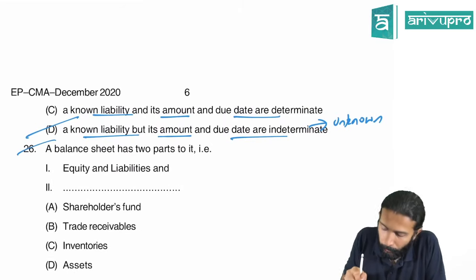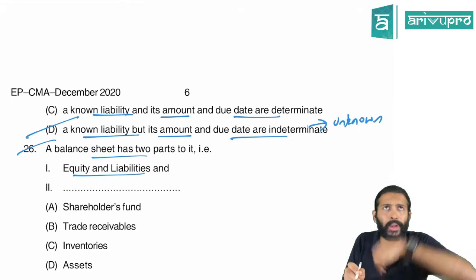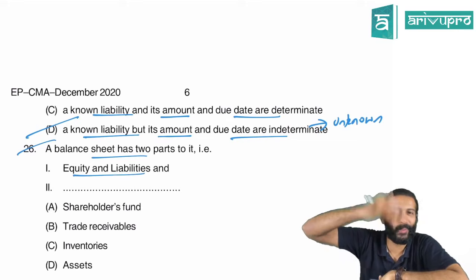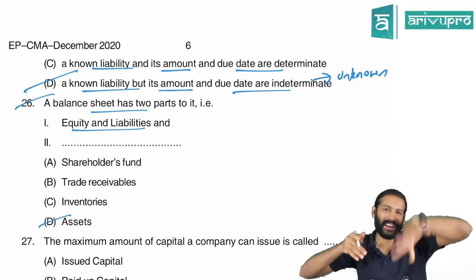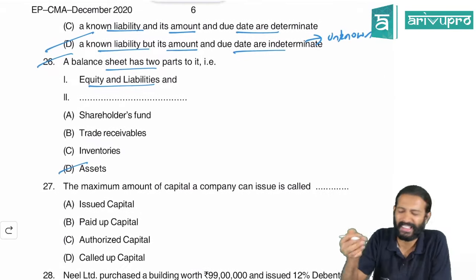Fine. Balance sheet has 2 parts. They're saying one part is equity and liabilities. What is the other part? Equity and liabilities over, what else remains? Asset. One part is equity and liabilities, another part is obviously asset. D for Delhi is the right option. Very straightforward one.